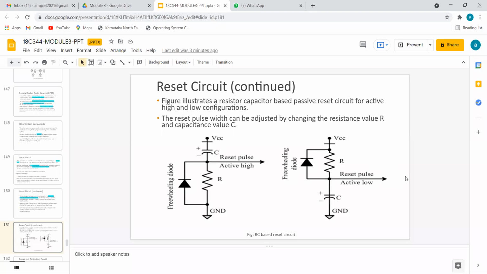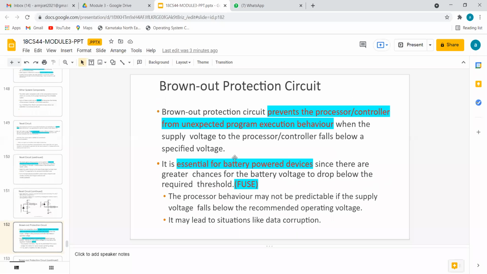That is called the reset pulse. That means the system will start resetting, and the reset takes place here. Hope it is clear now for the reset. So first the pulse is generated, then the voltage is reduced. That is called an active high reset signal.